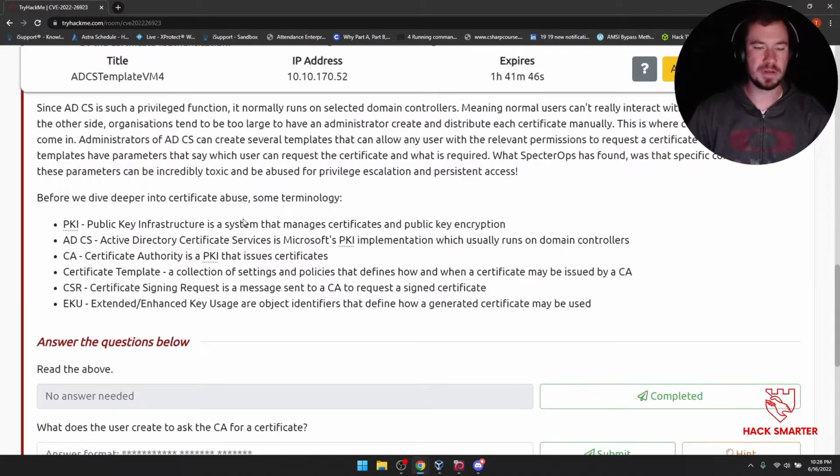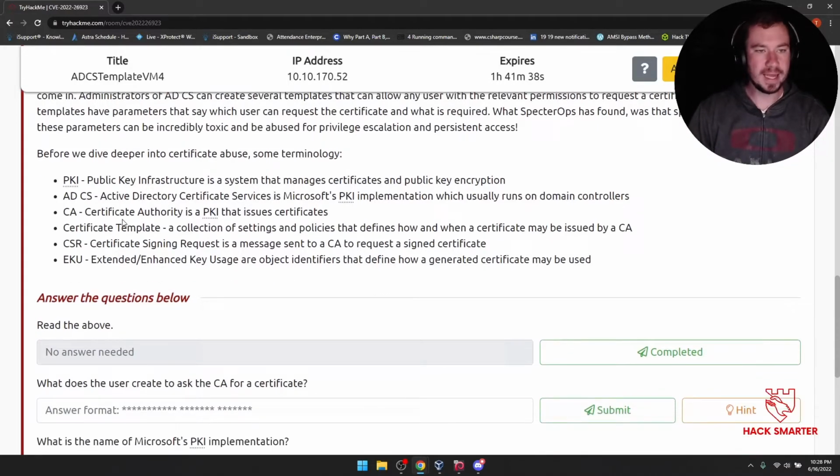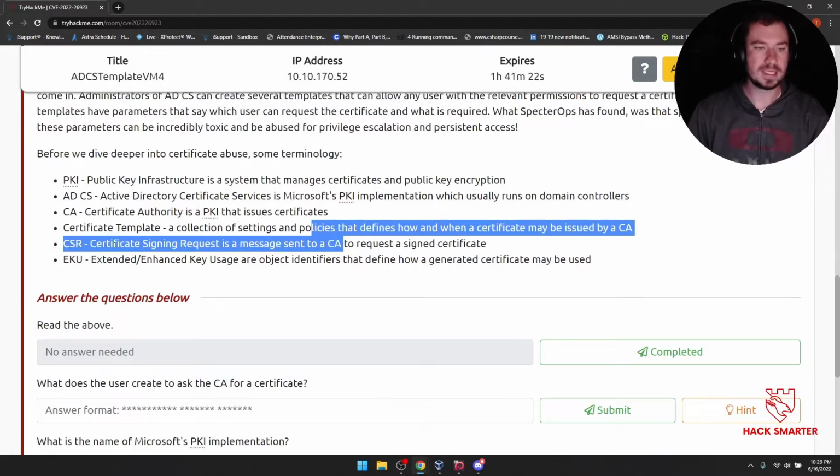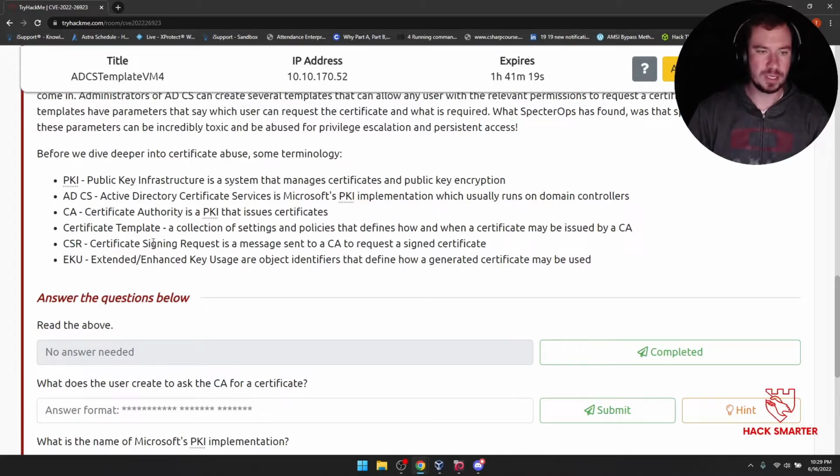Before we dive deeper into certificate abuse, here is some terminology. PKI, Public Key Infrastructure, is a system that manages certificates and public key encryption. ADCS, Active Directory Certificate Services, is Microsoft's PKI implementation, which usually runs on domain controllers. CA, Certificate Authority, is a PKI that issues certificates. Certificate Template, a collection of settings and policies that define how and when a certificate may be issued by a certificate authority. A CSR, remember that's what the client sends. Certificate signing request is a message sent to a CA to request a signed certificate. An EKU, Extended or Enhanced Key Usage, are object identifiers that define how a generated certificate may be used.